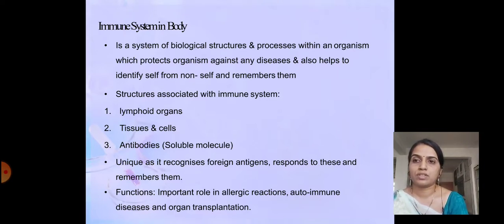Structures associated with immune system. There are different structures which are associated with the immune system. One is lymphoid organs, second is tissues and cells, and third is antibodies. There are mostly soluble antibodies. The immune system is unique as it recognizes foreign antigens, responds to these and remembers them. The functions of the immune system in the body are that they play an important role in allergic action, autoimmune diseases and organ transplantation.